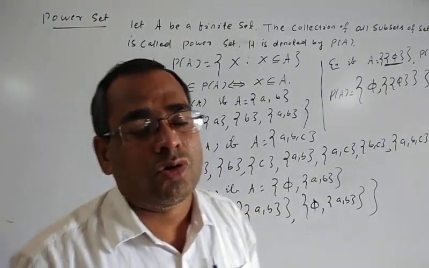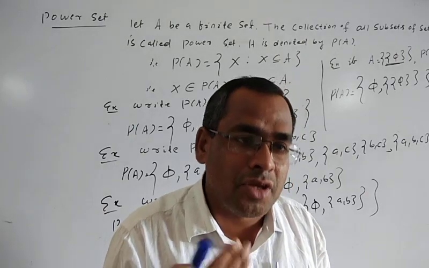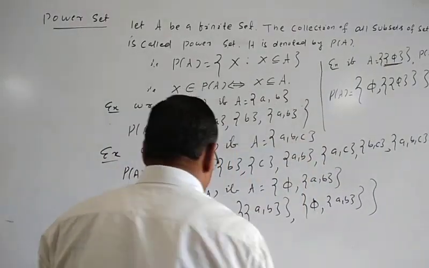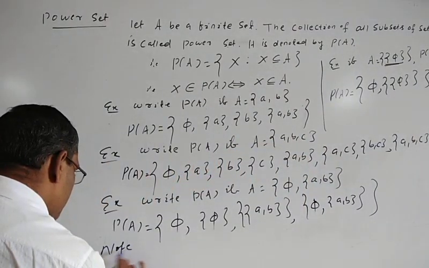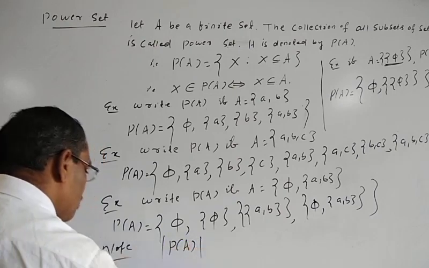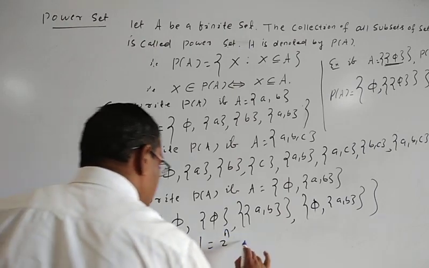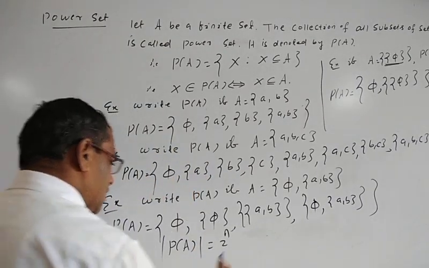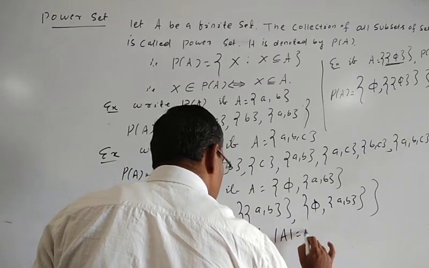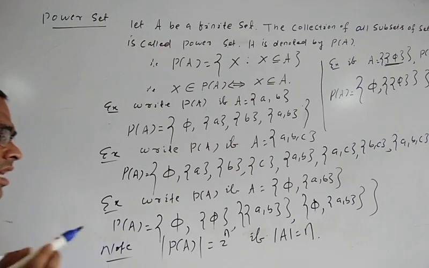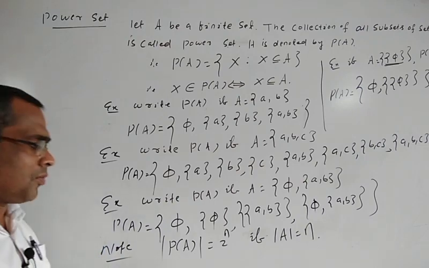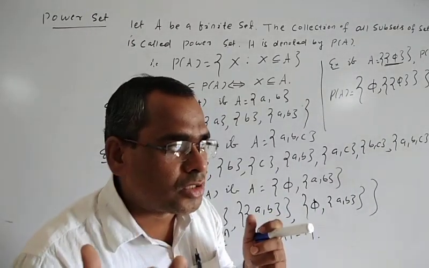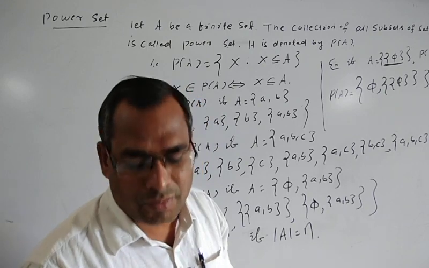So we write one note: mod P of A is equal to 2 to the power n, where mod A is equal to n. If A has n elements, then the number of elements of P of A is equal to 2 to the power n. Do you understand? Number of subsets is equal to number of elements of the power set.